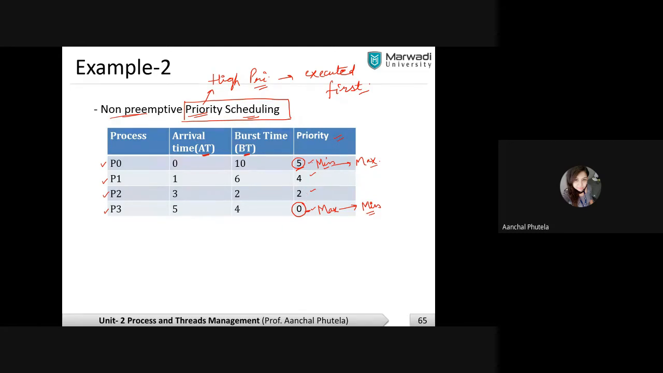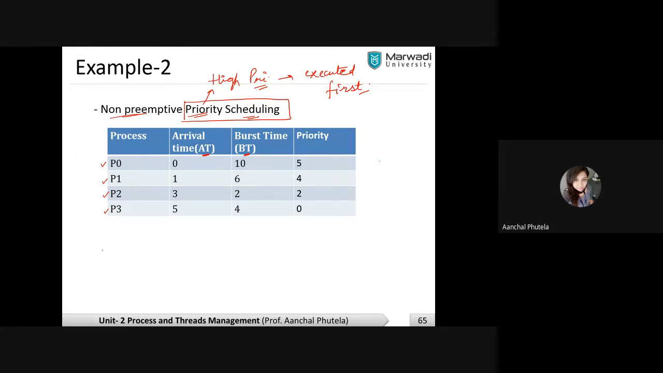But by default, what we consider is that the minimum number has minimum priority and the maximum number has maximum priority. Fine. So let us discuss this numerical.